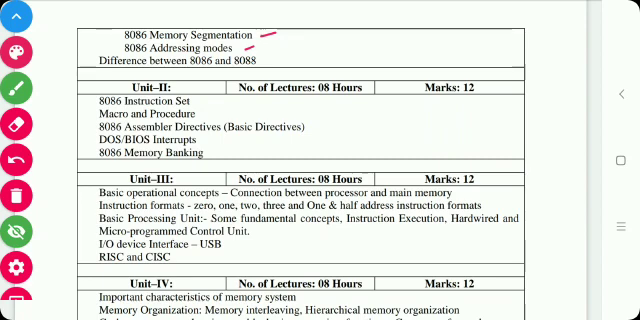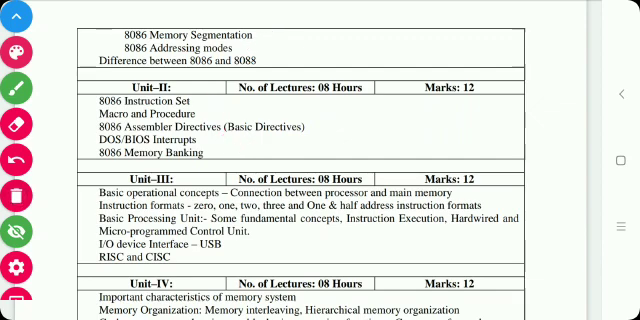Unit 2 consists of the 8086 instruction set, which is classified into 8 groups. What is a macro and what is a procedure, 8086 assembler directives, DOS and BIOS interrupts, and 8086 memory banking. Okay, so these are the concepts which are included in unit 2.